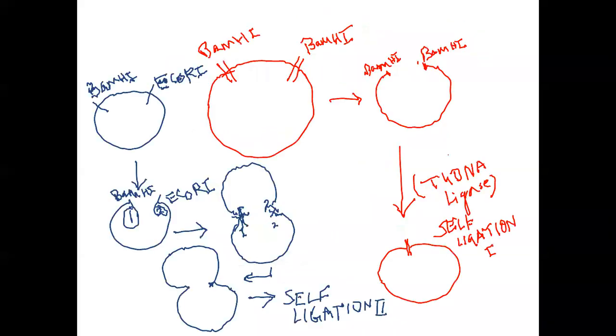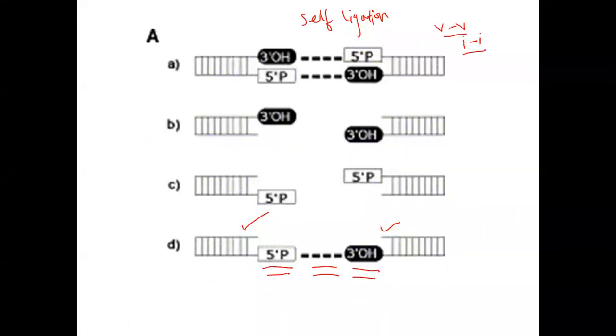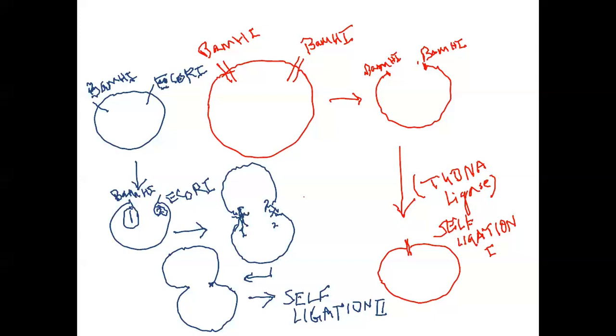Here I have shown you how the vector self ligation occurs. Say this is the one vector here. I have chosen either single enzyme or double enzyme to digest. If I have chosen a single enzyme, say BamHI, it produces two identical BamHI ends. If they come close together, they will join because they are identical. This is one self ligation.